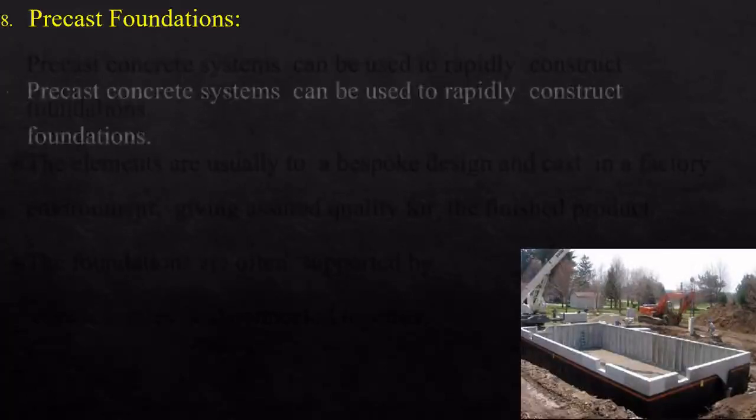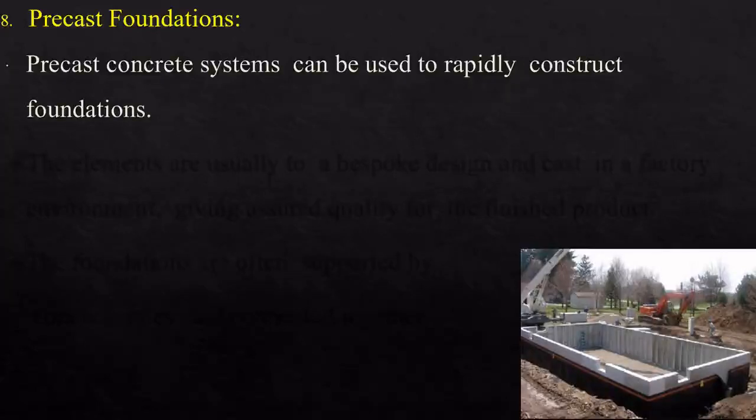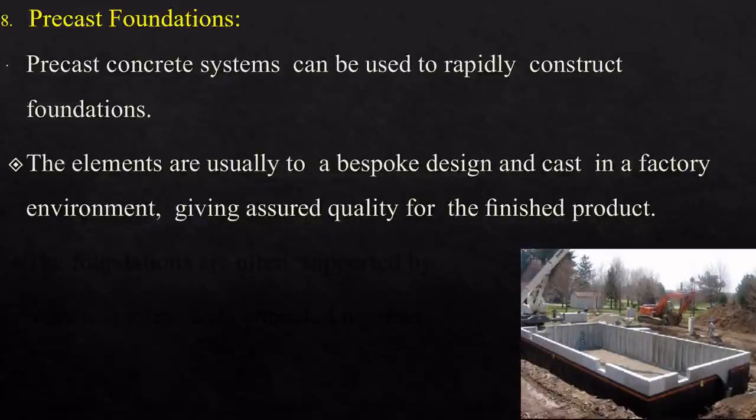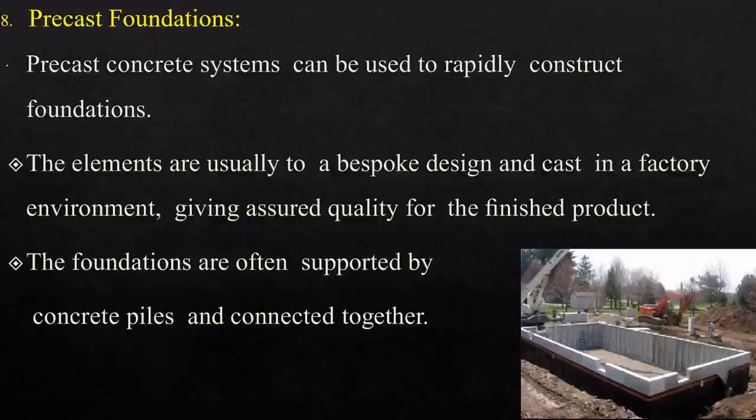So these are some of the modern construction technologies which we use nowadays. And next one is precast foundation. Precast concrete systems can be used to rapidly construct foundations. The elements are usually of bespoke design and cast in a factory environment, giving assured quality for the finished products. The foundations are often supported by concrete piles. So the foundations also can be made or cast in the factory and then placed on site.